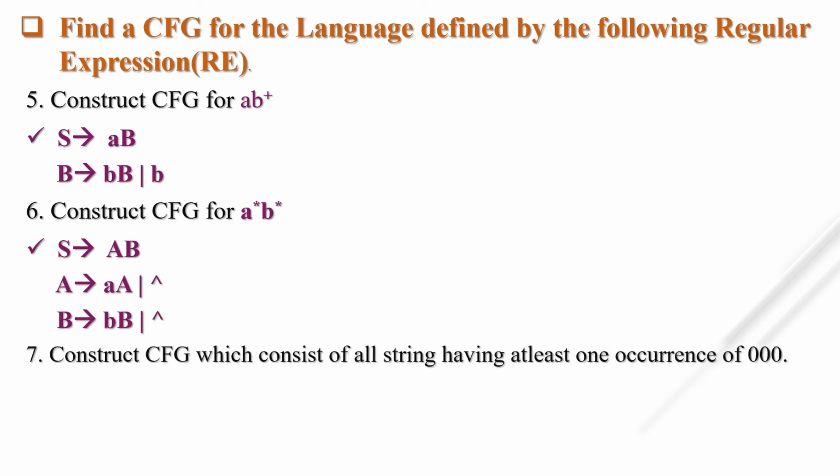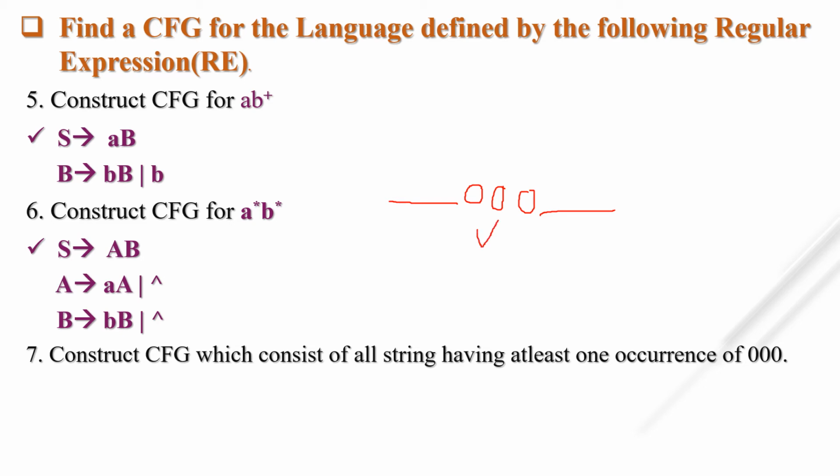Next, construct CFG which consists of all strings having at least one occurrence of 3 times 0. All strings but with at least one occurrence of 3 times 0. As we see in RE, we simply put 3 times 0. It may be preceded by any combination of 0 and 1, and it may end with any combination of 0 and 1, but there is at least one occurrence of 0, 0, 0.